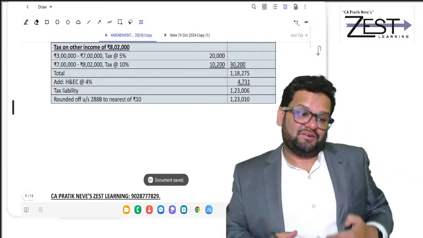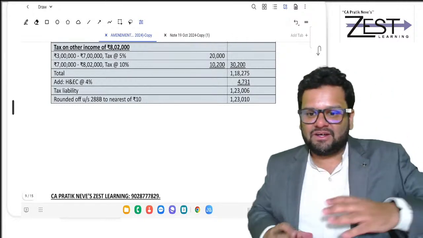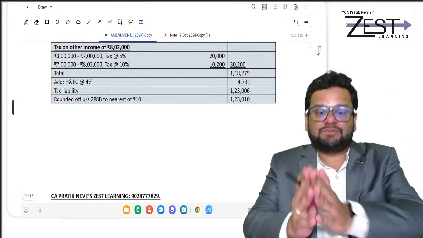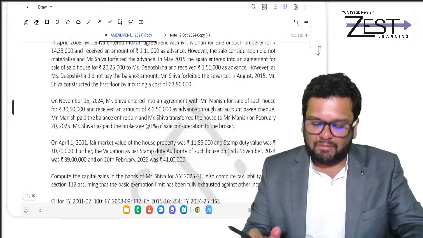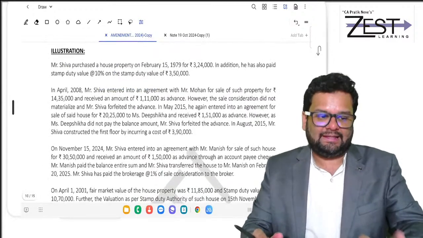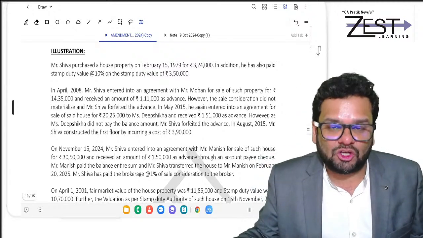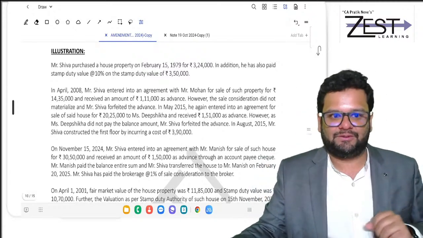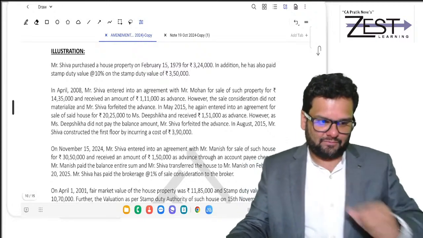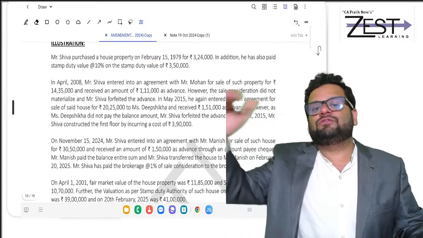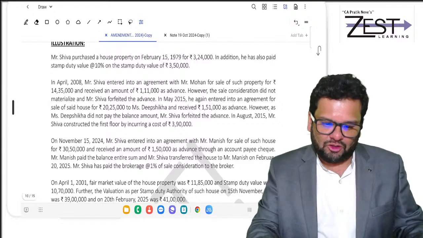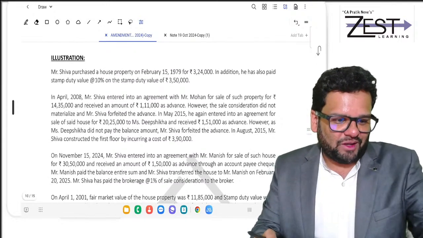So, sir, for telling us amendments, why have you covered such sums? Because, friends, my whole lookout was not only amendments but also revision of good concepts and good questions. So always we do the highest level of things. Clear, all of you?